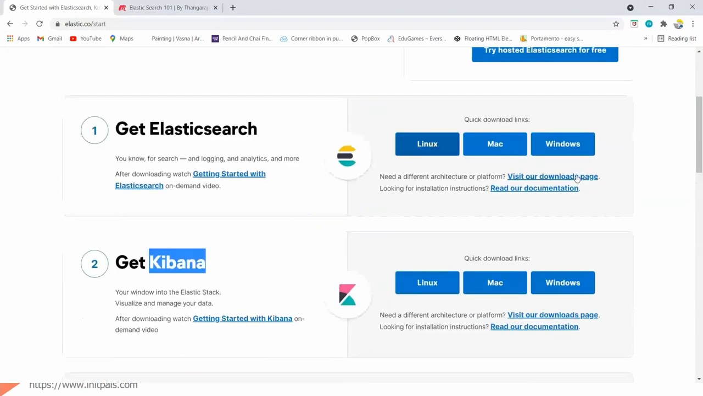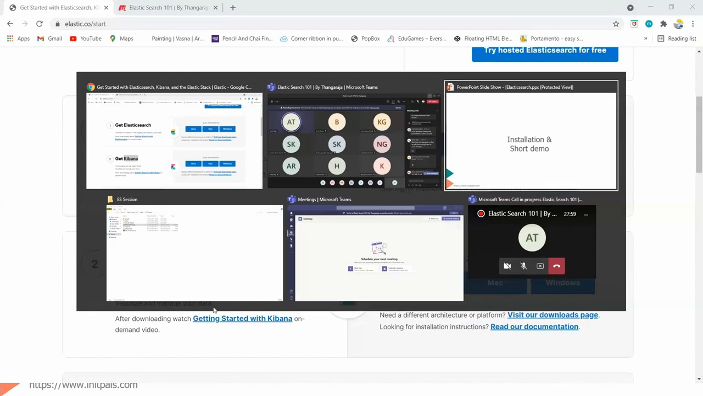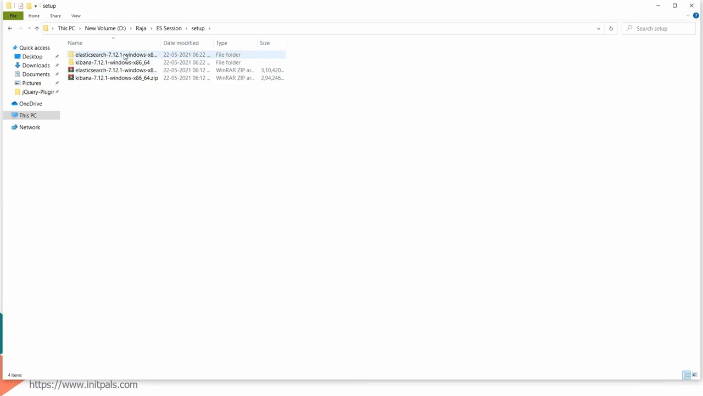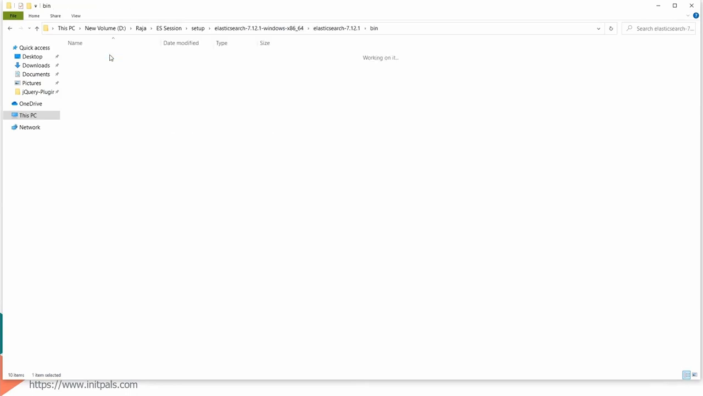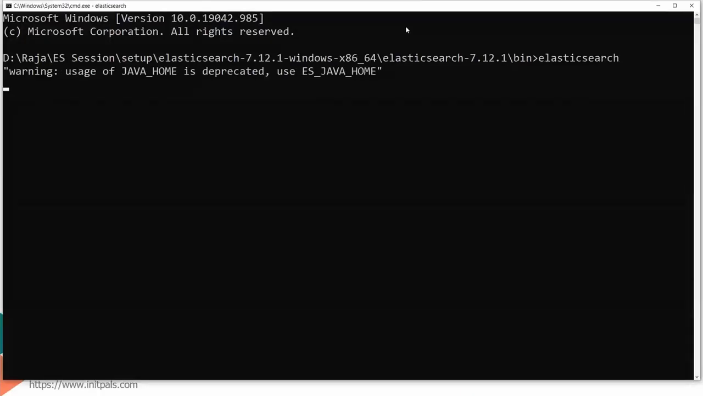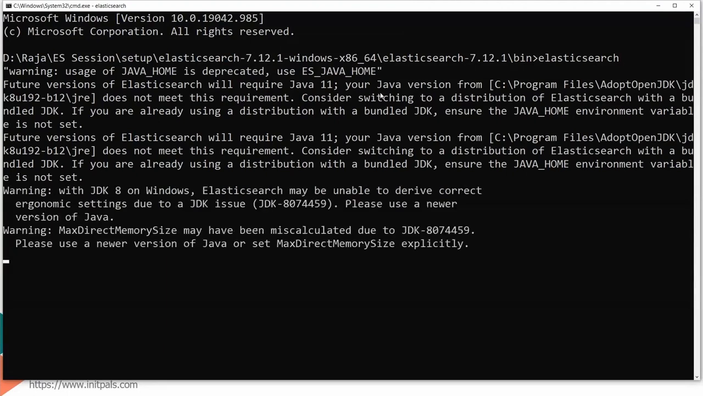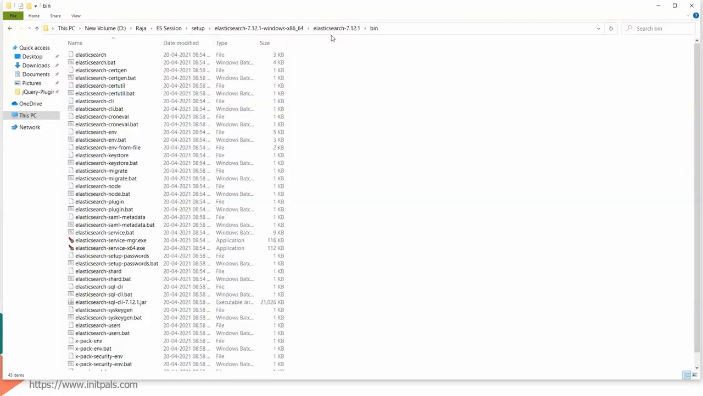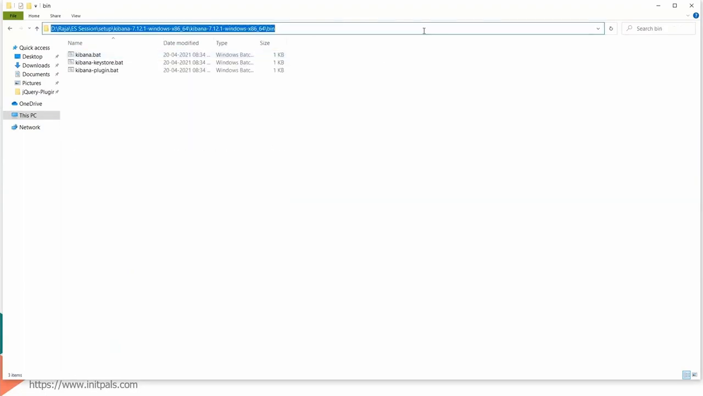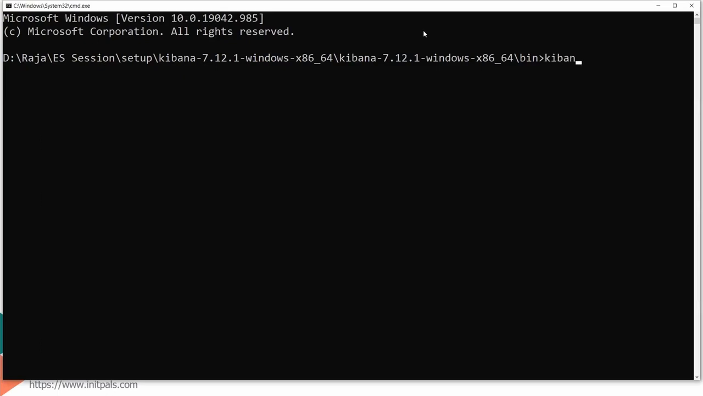I have already downloaded it. Since I'm using Windows, we need to download the Windows version. First, I have downloaded Elasticsearch. I need to go to the bin folder, so let me open the command prompt and then run Elasticsearch. It has a default Elasticsearch setup, and then I need to go to Kibana. Let me open Kibana.